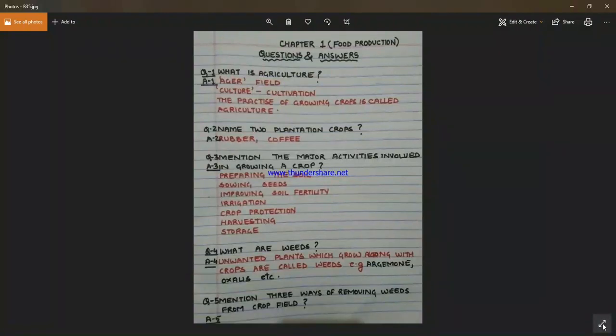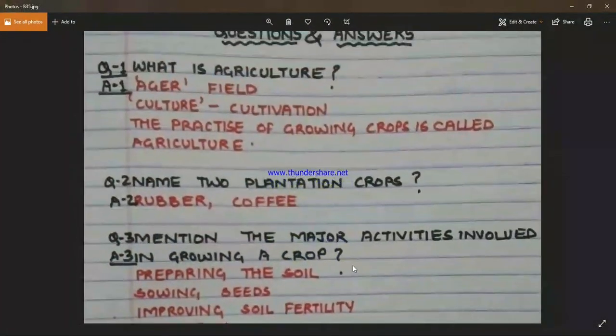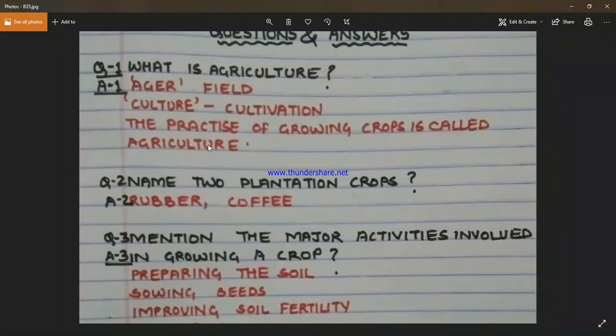So here we start with question number 1. Question number 1 says, what is agriculture? Agriculture can be defined as: agar means field, and culture means cultivation. So, how to define the term agriculture? The practice of growing crops is called agriculture.